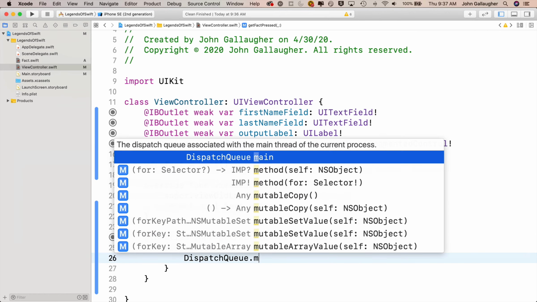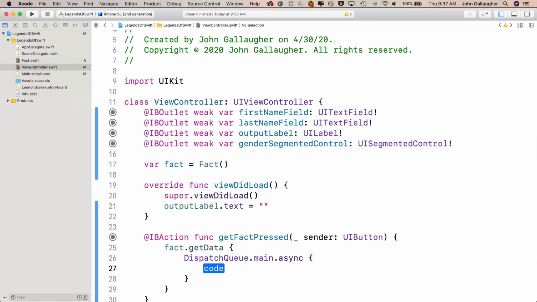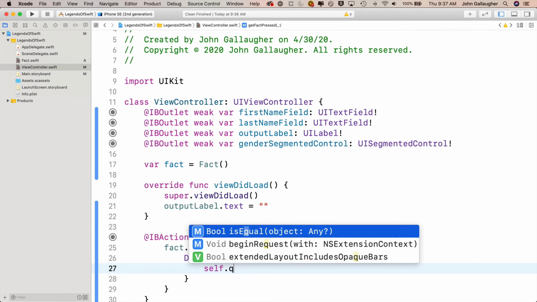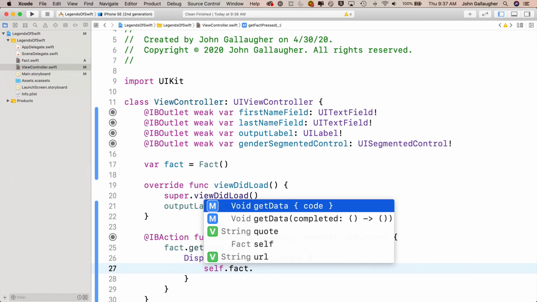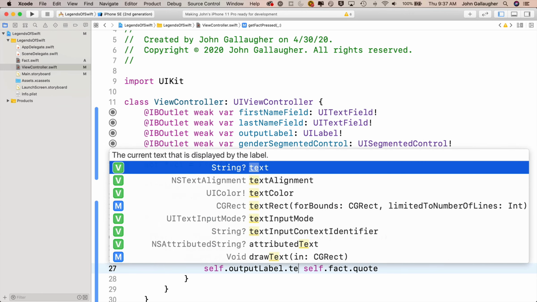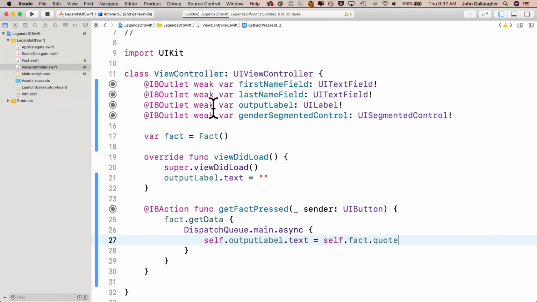Remember, we want to set up DispatchQueue.main.async and open and close curlies so that we can put anything to update our interface on the main thread. And for that, what we want is to take self.outputLabel.text equal to self.fact.quote. And now let's build and run and see what we got.